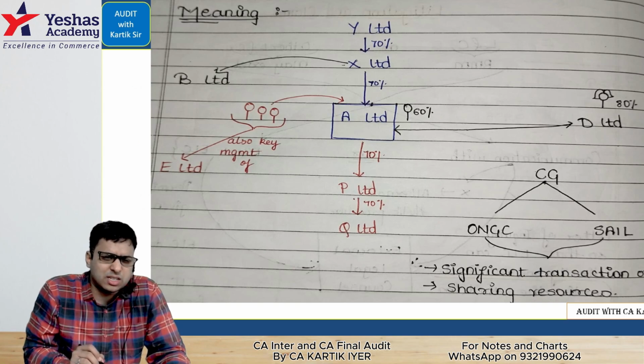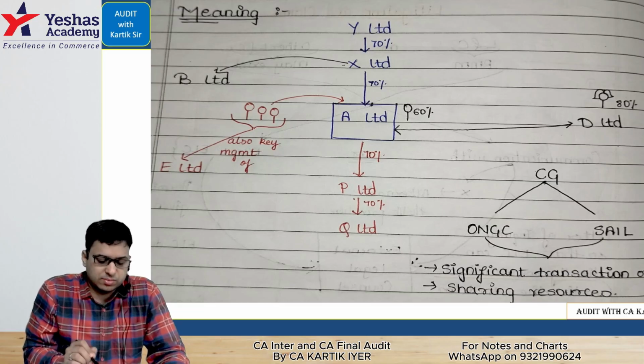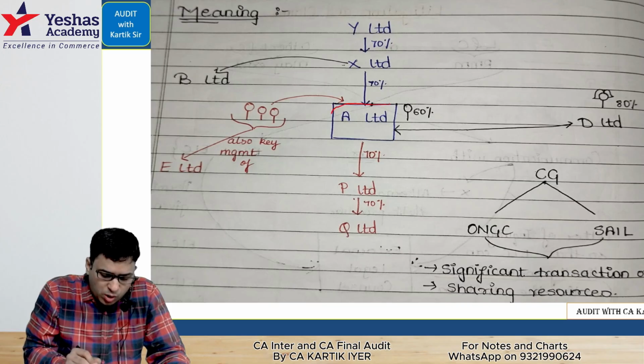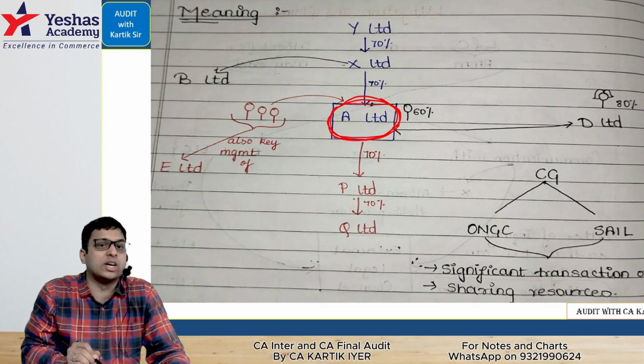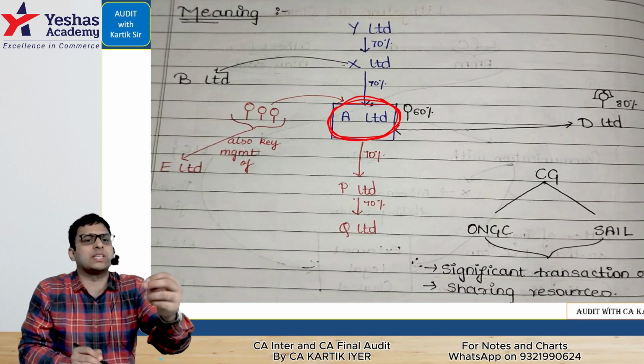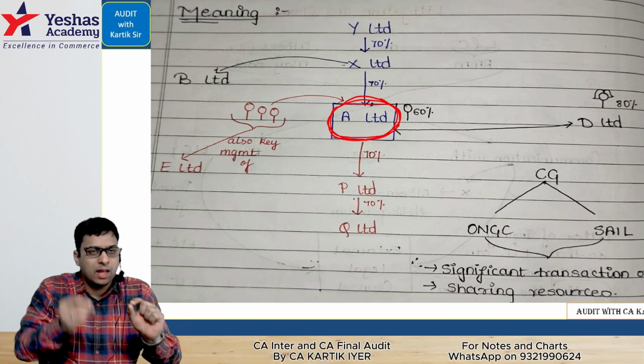SA 5T, this is basically regarding related parties. Let's go for it. Sir, what is the meaning of related parties? Everyone look here. If we are doing audit of A Limited, this is the reporting entity. We are making the audit report for this entity, so we'll call them the reporting entity.